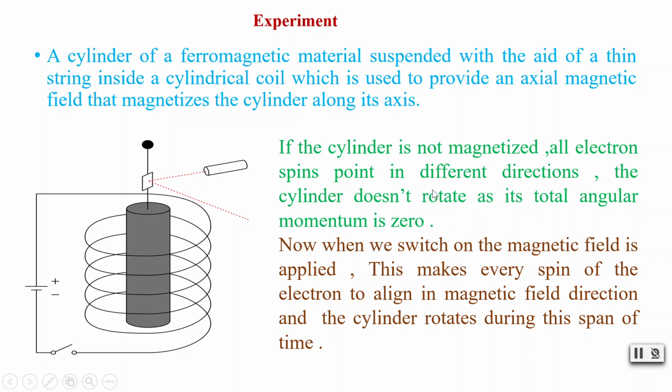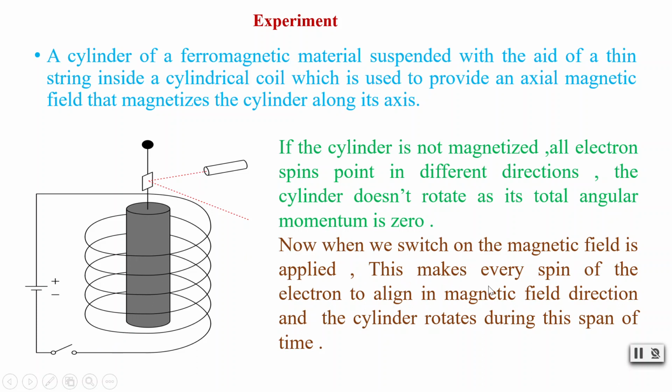So here the net spin is zero actually. So the cylinder doesn't rotate as the total angular momentum is zero. Now this is a case where the cylinder is not magnetized. That is, here we have a switch. Imagine that the switch is closed at time t = 0, but this observation is for t < 0. Now when we close the switch at t = 0 and switch on the magnetic field, that is, the magnetic field is applied.